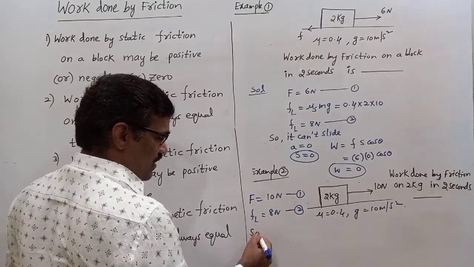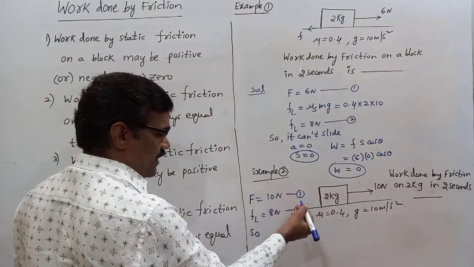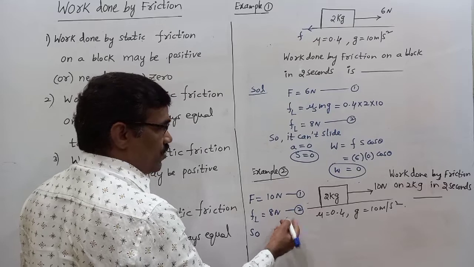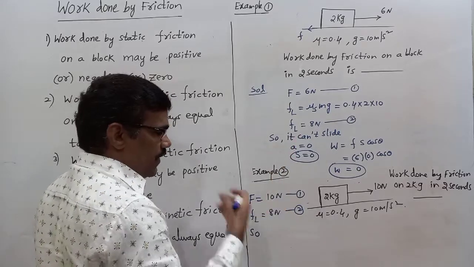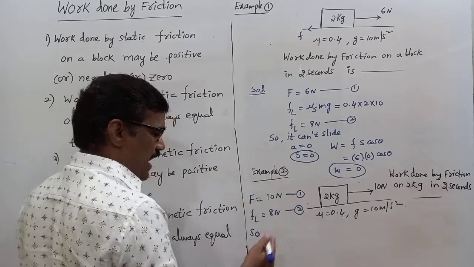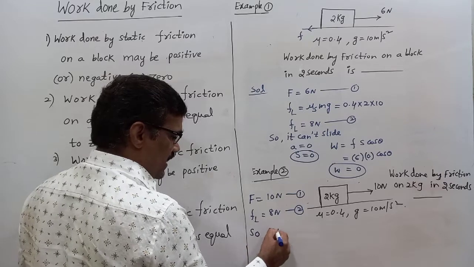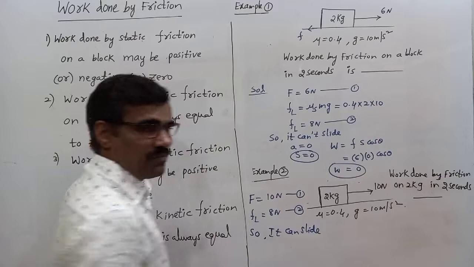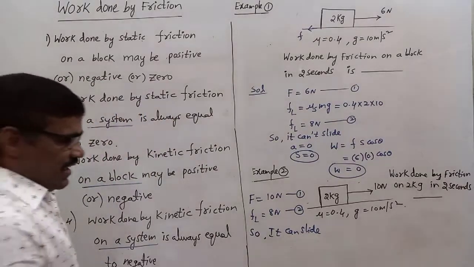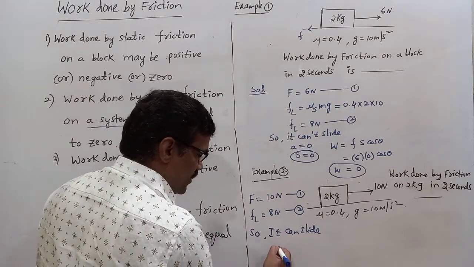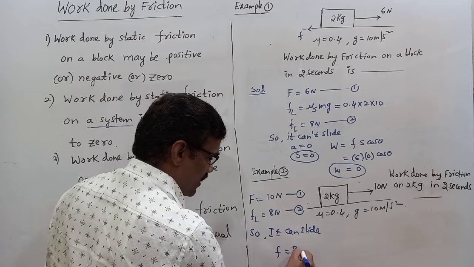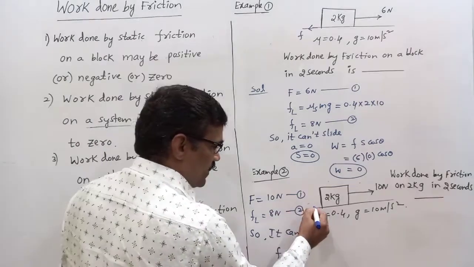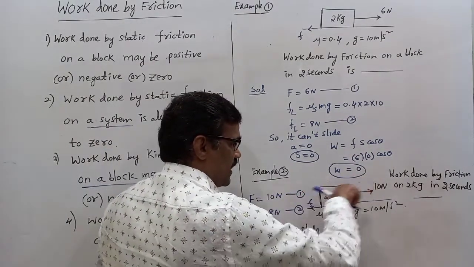Applied is greater than limiting. If we apply 8 Newton it is ready to slide; if it is greater than 8 Newton, it can slide. So it can slide, and that's why the friction is 8 Newton this side and 10 Newton that side.